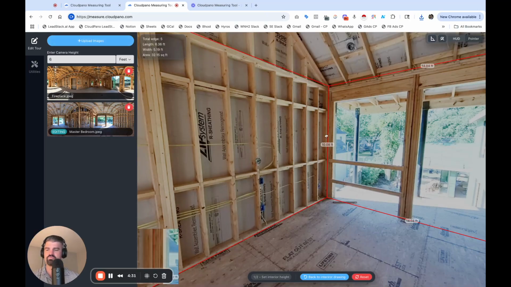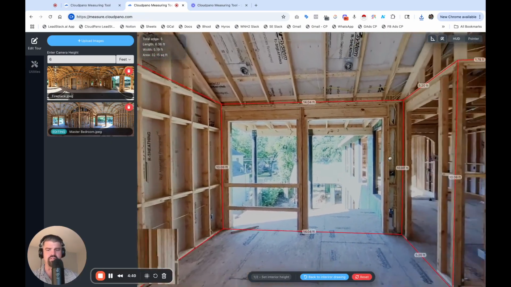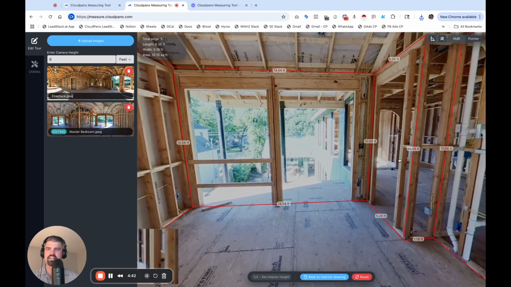Once you know that, you just measure the middle of the camera, the middle of the lens, to the floor. And once you know, you can mark your camera stand with tape to make sure you get it the same every time. But that's how you measure inside the measure.cloudpano.com experience.